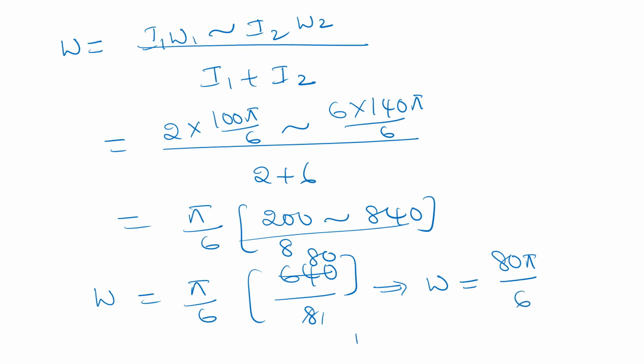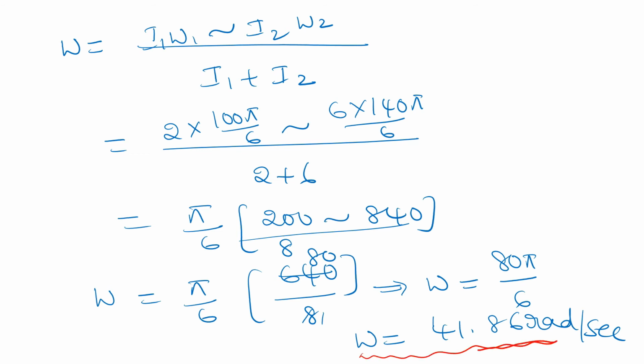That is equal to 41.86 radians per second. This is the final answer. Angular velocity omega is equal to 41.86 radians per second. Now we will go to the next question.